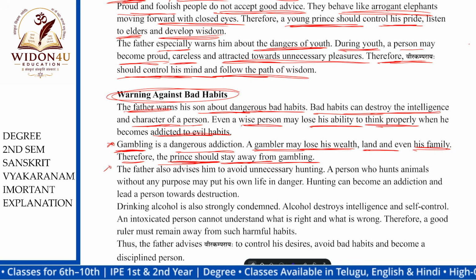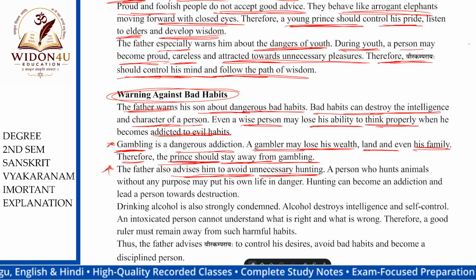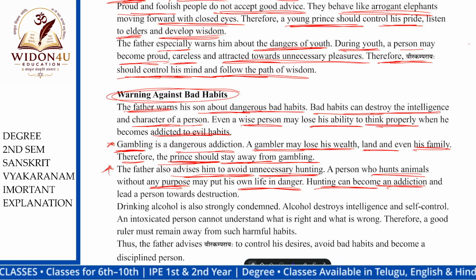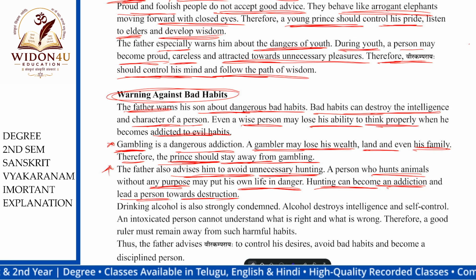The next one is that the father also advised him to avoid unnecessary hunting. A person who hunts animals without any purpose may put his own life in danger. Don't hunt without proper reason. Hunting can become an addiction and lead a person towards destruction.